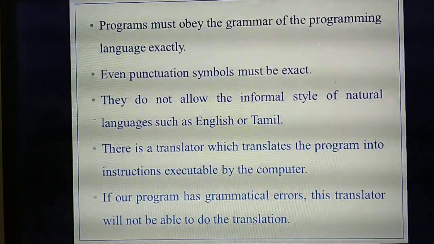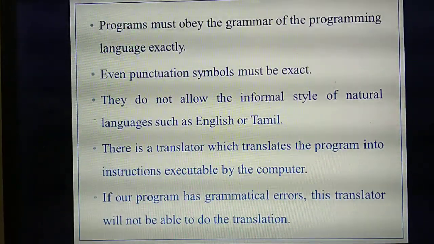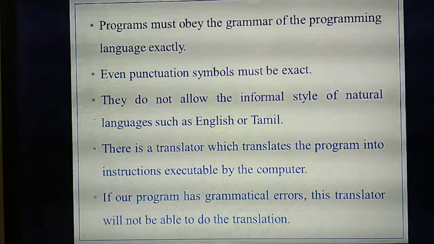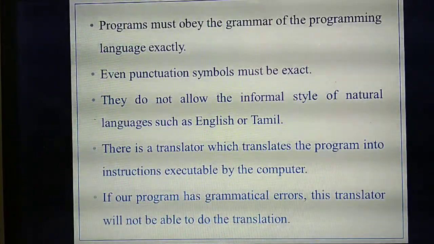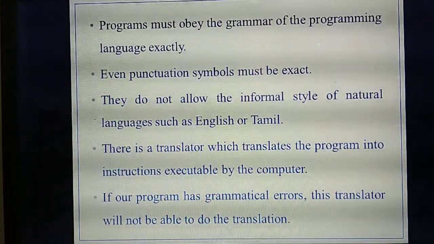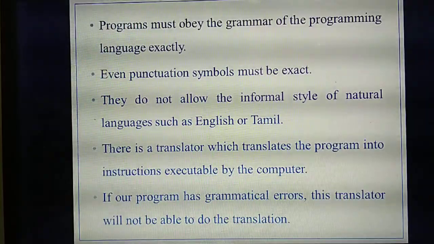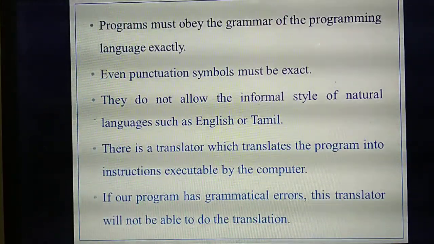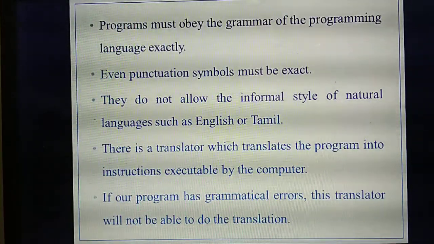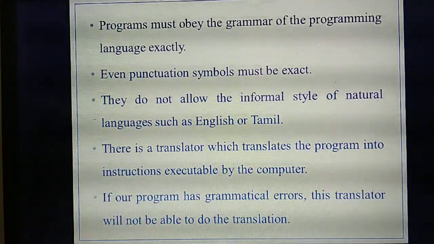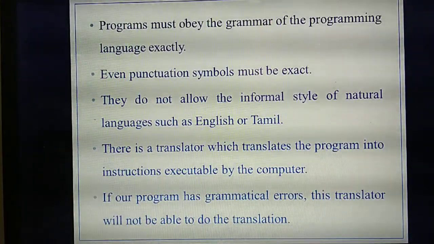Sum equal to a plus b has a meaning: you are adding two numbers and storing the result in the variable sum. But equal to a plus b has no meaning, so there will be a mistake. Likewise, if you give errors or grammatical mistakes, the translator will not be able to translate.